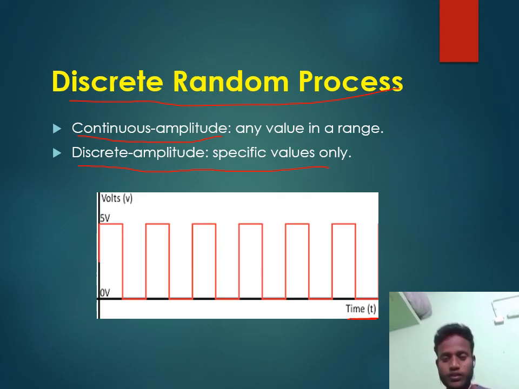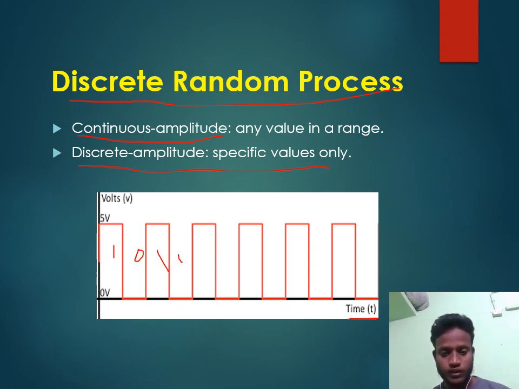This is like the normal digital signals: 0, 1, 0, 1. This discrete-time random process is nothing but a digital signal.